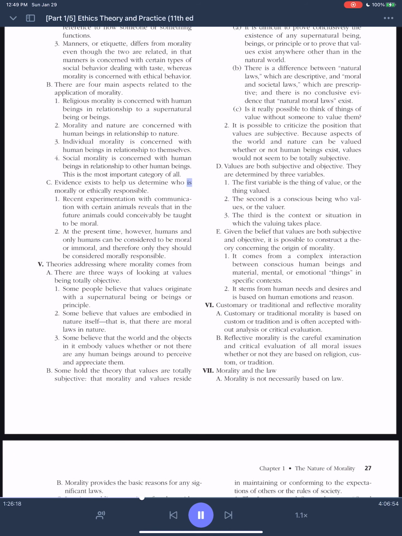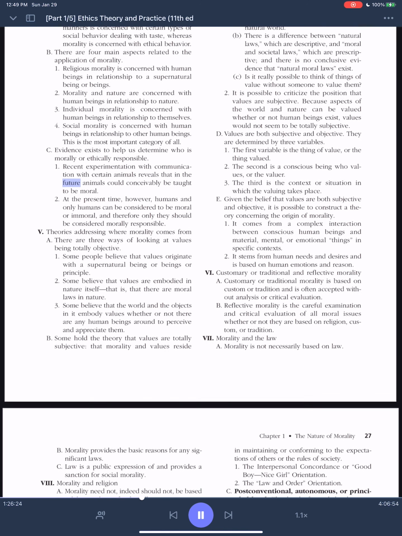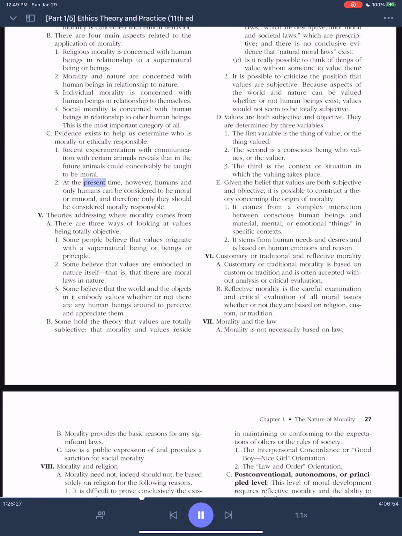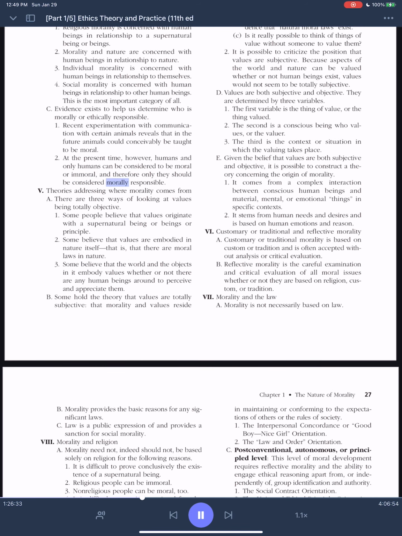5. Evidence exists to help us determine who is morally or ethically responsible. 1. Recent experimentation with communication with certain animals reveals that in the future animals could conceivably be taught to be moral too. At the present time, however, humans and only humans can be considered to be moral or immoral, and therefore only they should be considered morally responsible.